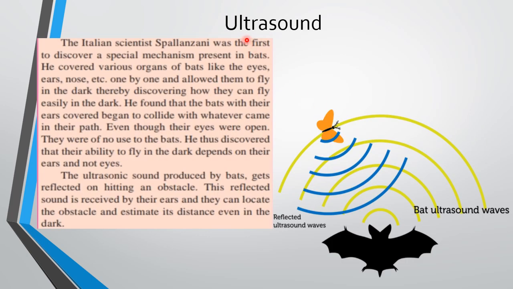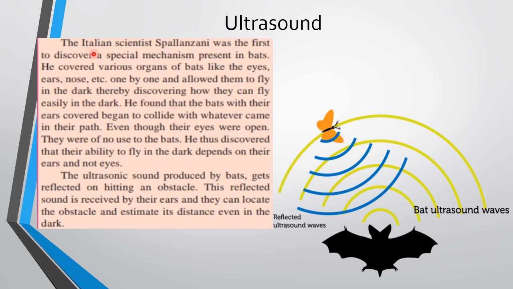Let's look up to the ultrasounds, which we studied, we just read about it, that the bats, how they produce the ultrasonic sound. So there was this Italian scientist named Spallanzani. How did he find out how the bats could even see during the dark? They can see in the dark also. So how did he understand how, even though in the dark, they are able to see?